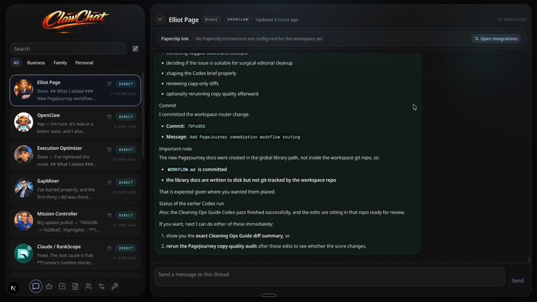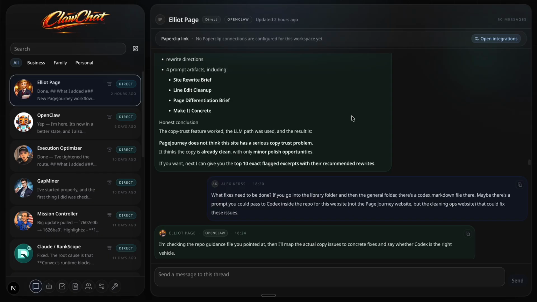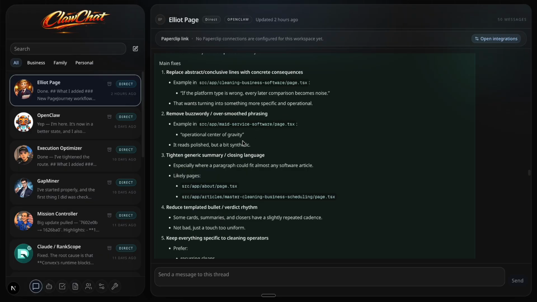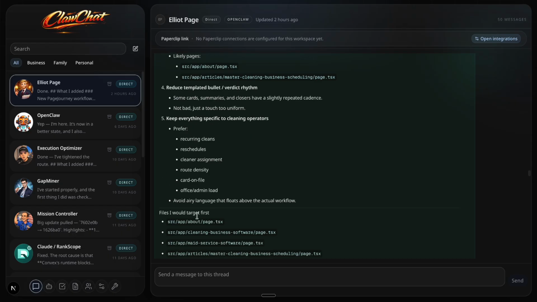The reason I want a manager is that Elliot Page has already been doing useful work. He identified issues in the copy and trust feature, generated fixes, and created workflows to send remediation prompts to Codex automatically. He has extended his own system with new markdown workflows, so Page Journey can now turn findings into structured tasks and push them to Codex for fixes.